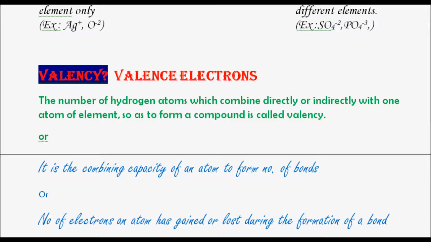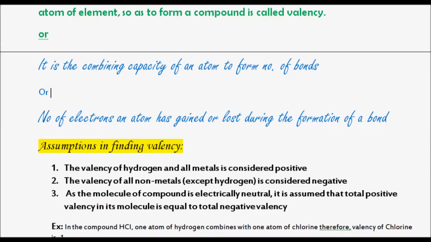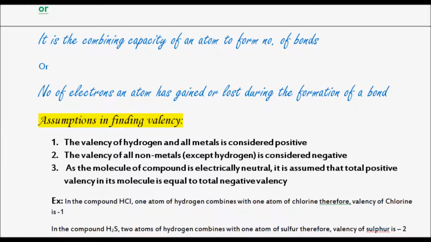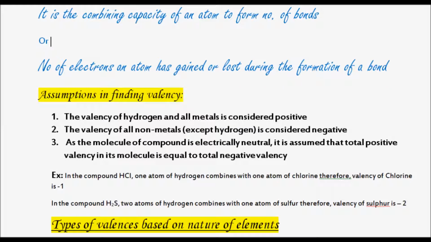But when you go beyond that, 5, 6, 7, 8, group number is not equal to the valency. But what you have to do, you have to subtract 8 minus group number to get valency. Moving further, how one can assume to find valency? Here some basic things are there for writing valency.